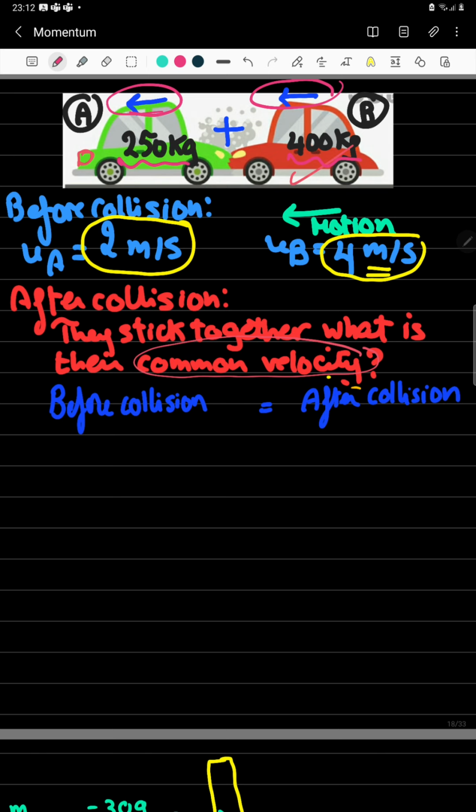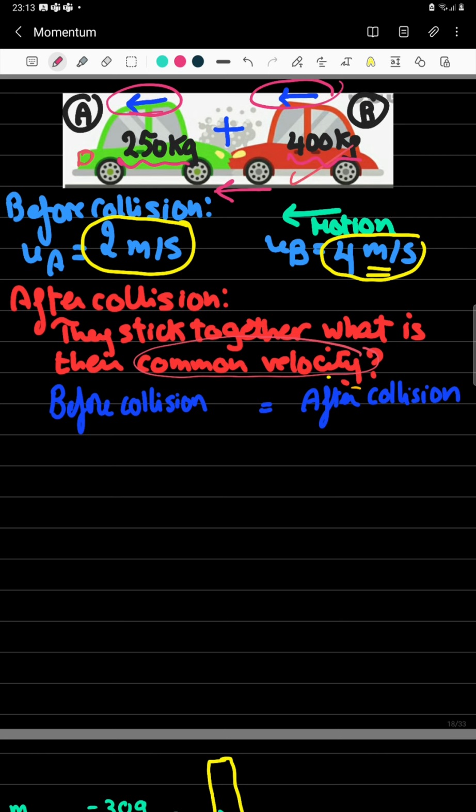the velocity of the green car was 2 meters per second and that of the blue car was 4 meters per second. After collision, they will stick together and move with a common velocity. So after they collided together, they both moved to the left with same velocity, common velocity.